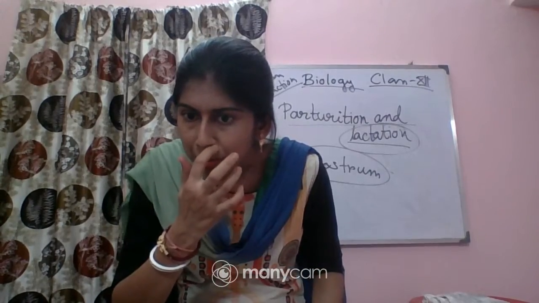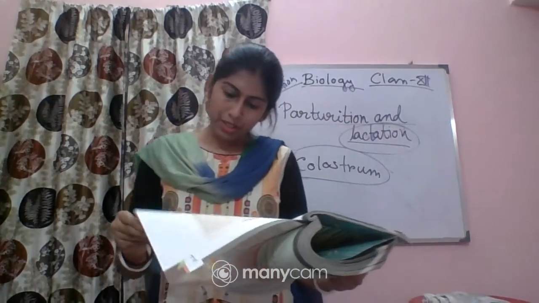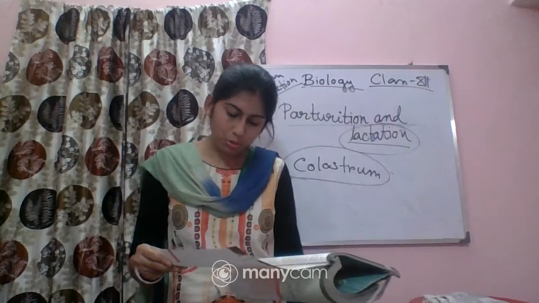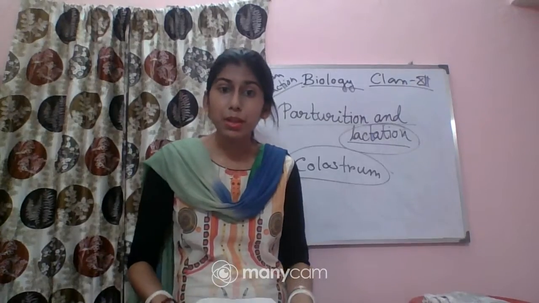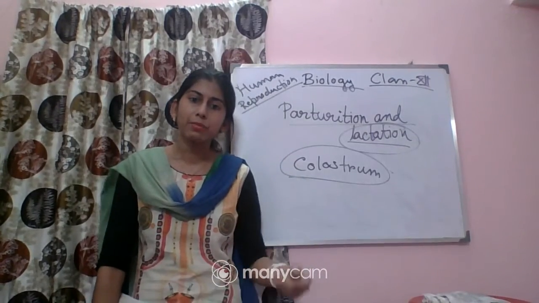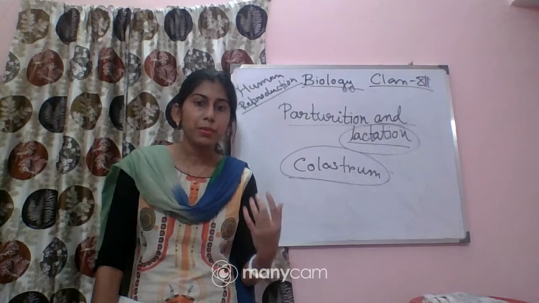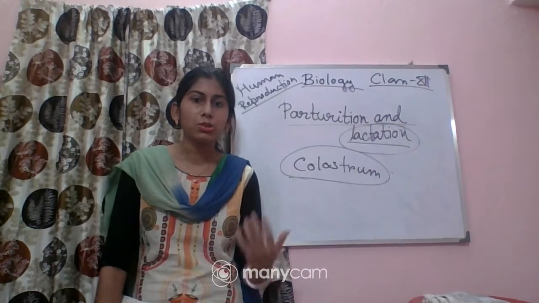Okay, a student asks: Ma'am, please repeat question number 2. Question number 2 is, humans are dash, viviparous, oviparous or ovoviviparous. The answer is viviparous. Oviparous means those who lay eggs. Viviparous means those who give birth to young ones.